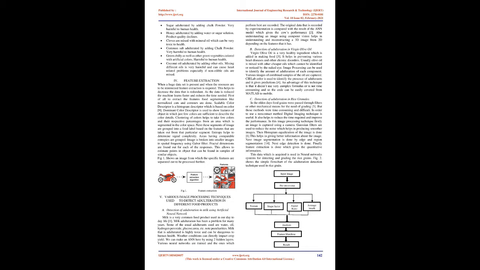Entropy helps to determine signal complexity. Areas having comparable entropies are grouped. The image is broken into smaller images in spatial frequency using a Gabor filter. Fractal dimensions are found for each of the responses. This allows us to estimate points in an object that can be found in samples of similar objects. The ones that perform best are recorded. The original data that is recorded by experimentation is compared with the result of the model, which gives the model's performance too.